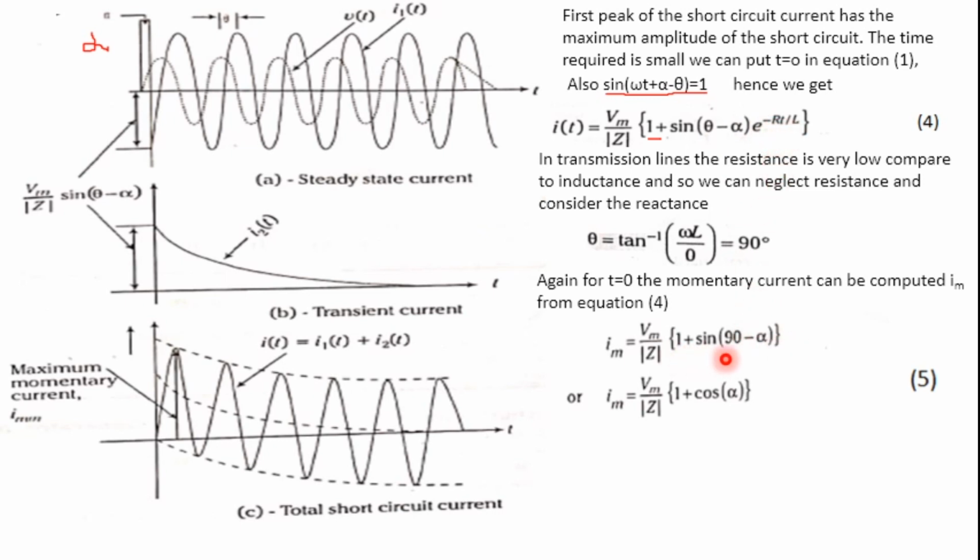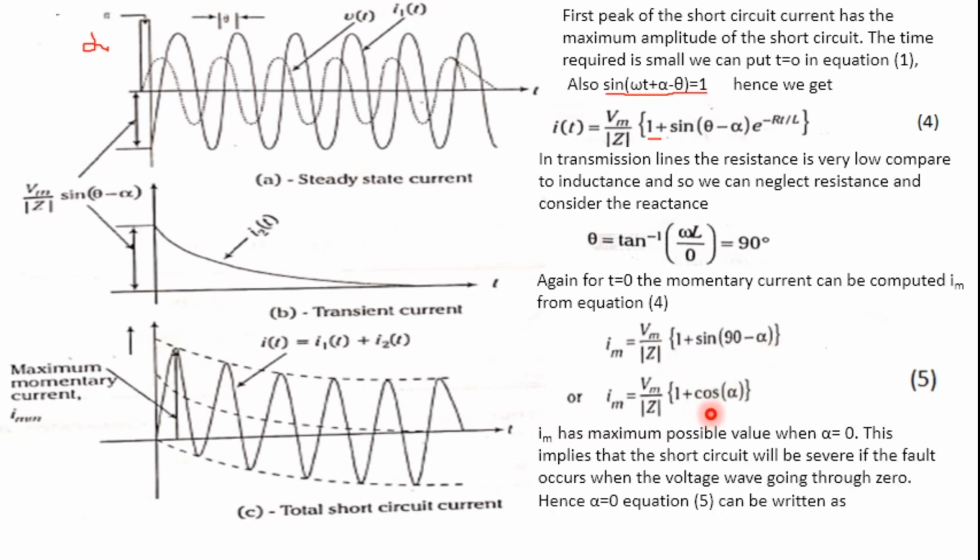We know that sin(90 minus alpha) becomes cos alpha. To get the maximum momentary current, the only possibility is when alpha becomes 0, so cos 0 is 1, and only then do I get the maximum value.